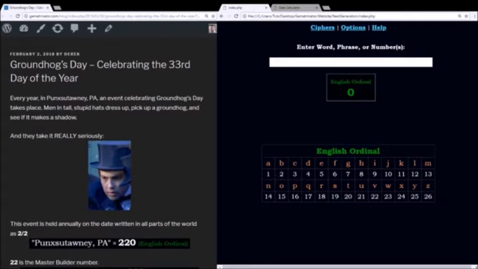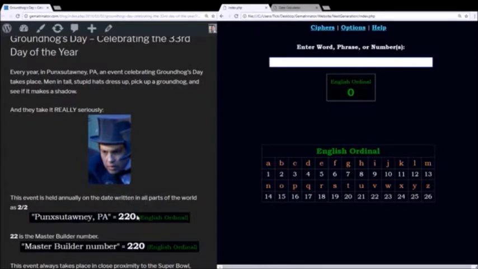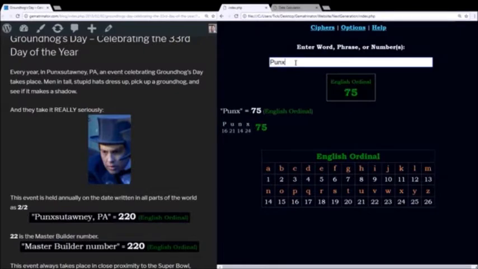A lot of people are frightened off by math, but ever since my calculator went online last year, gematria is simpler than ever. And you get to see things like this. The date that this event is held on every year is, like I said, February 2nd, written in all parts of the world as 2/2. In the language of gematria, Punxsutawney PA sums to 220 using the alphabetic order.